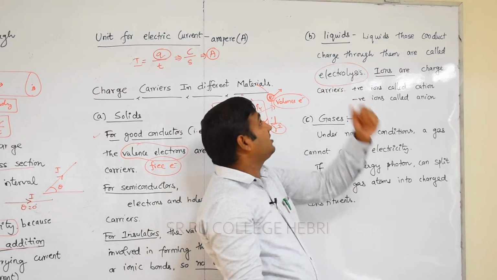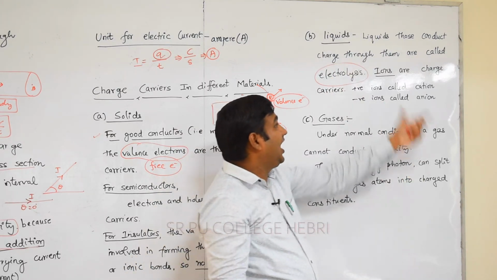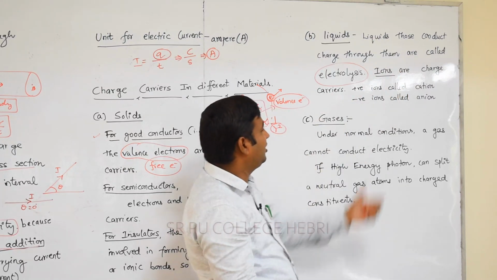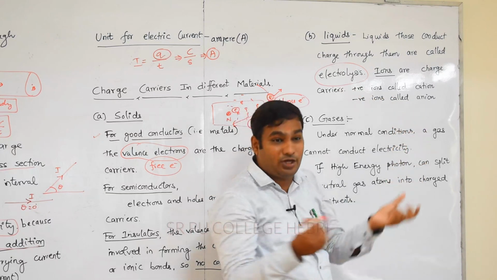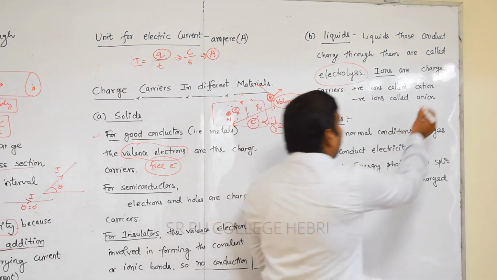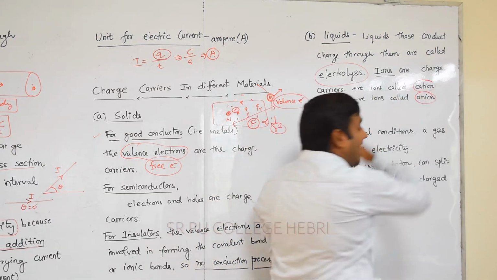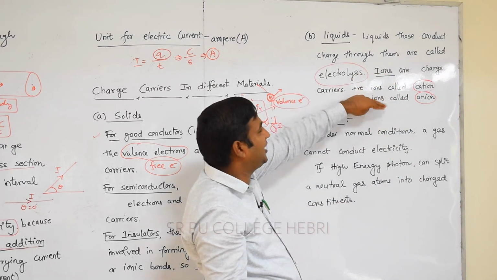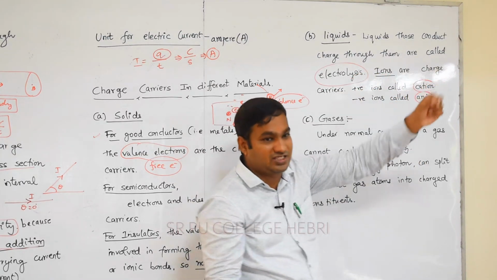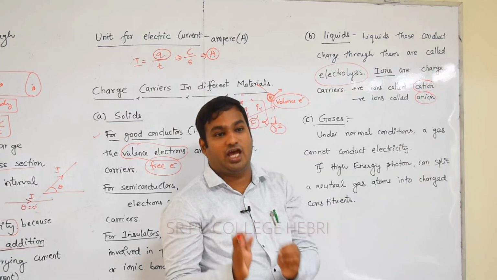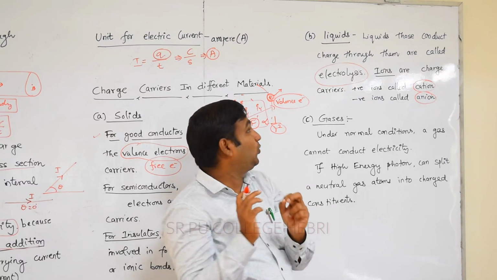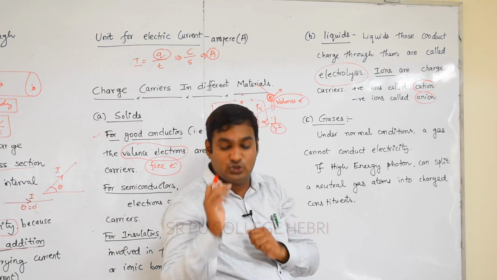In electrolytes or liquids, ions are the charge carriers. Positive ions we usually call cations. Negative ions we usually call anions. These two ions, positive ions as well as negative ions, cations as well as anions, are the charge carriers in liquids, or electrolytic solutions.